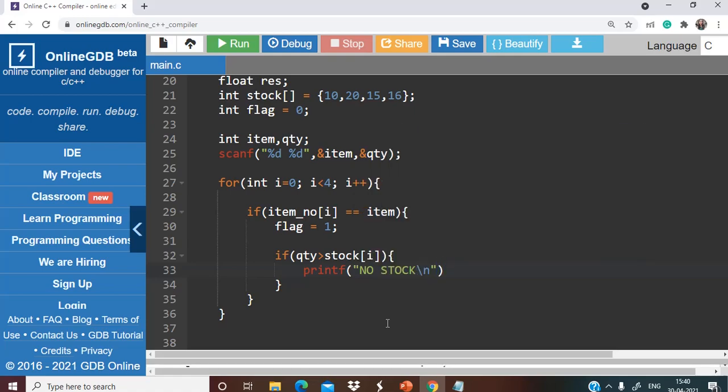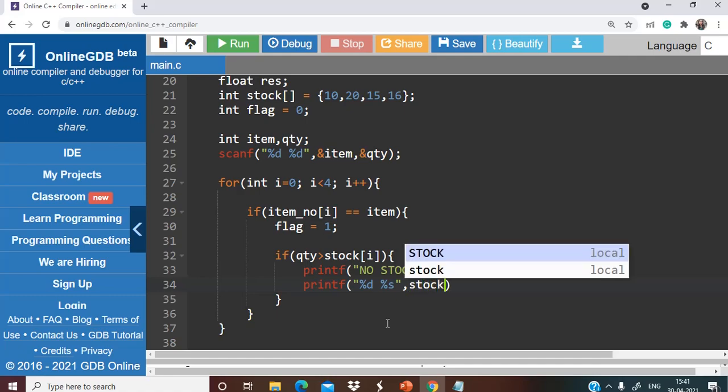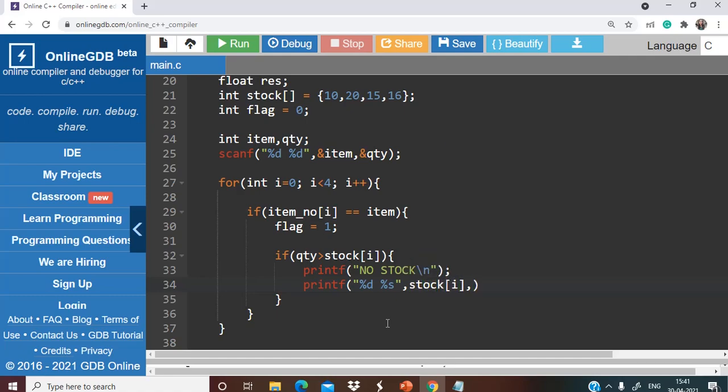And on the next line we have to give how much quantity is left. For sure there has been no change, right? So in that case we'll be printing stock of I, comma, left, right? So that is done.